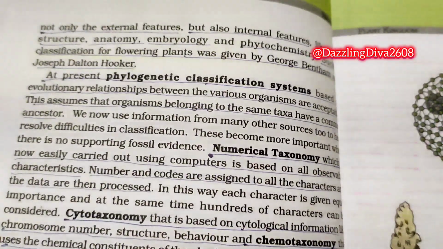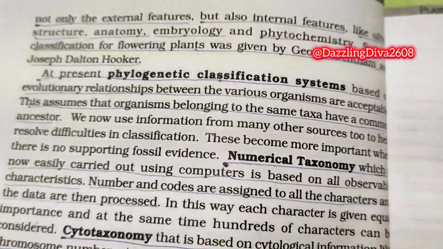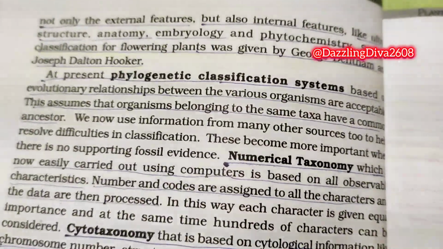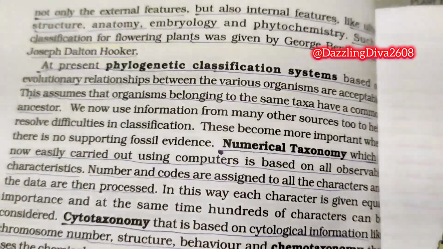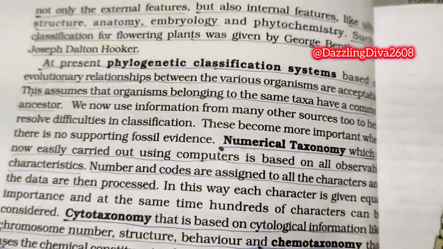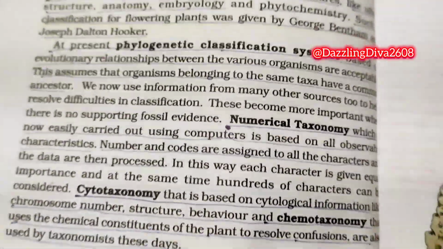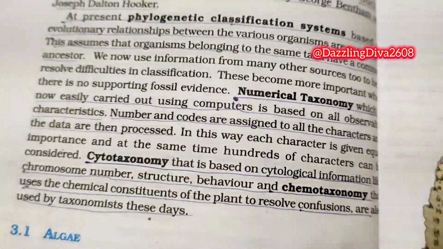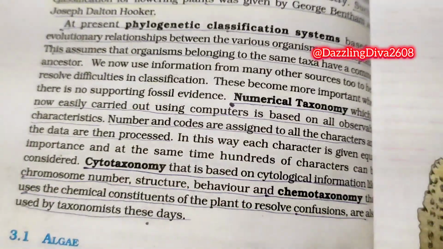We now use information from many other sources too to help resolve difficulties in classification. These become more important when there is no supporting fossil evidence. Numerical taxonomy, which is now easily carried out using computers, is based on all observable characteristics. Numbers and codes are assigned to all the characters and then the data are processed. In this way, each character is given equal importance and at the same time hundreds of characters can be considered. Cytotaxonomy, that is based on cytological information like chromosome number, structure, behavior, and chemotaxonomy that uses the chemical constituents of the plant to resolve confusions, are also used by taxonomists these days.